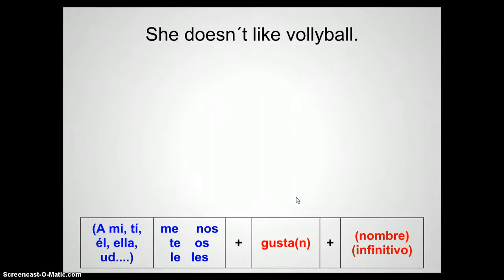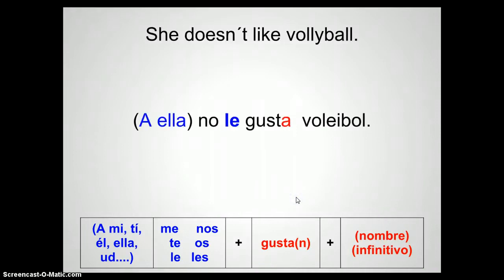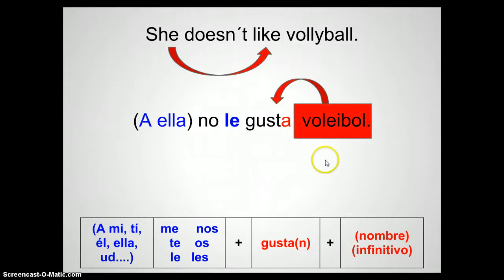Next example, she doesn't like volleyball. A ella no le gusta voleibol. So she determines the conjugation of like. Then we have volleyball that determines the conjugation of gusta, because volleyball is a subject. A ella no le gusta voleibol. Or we can have el voleibol. There's not a really big difference there.